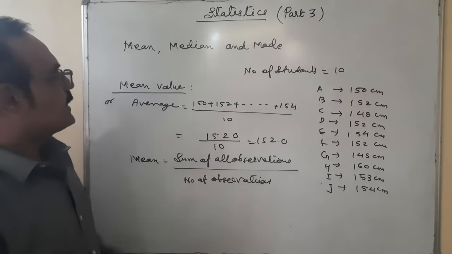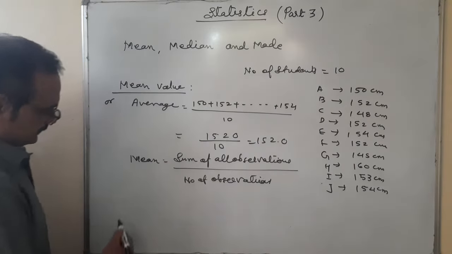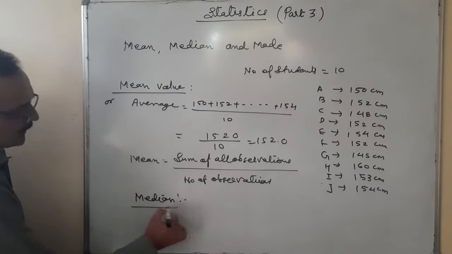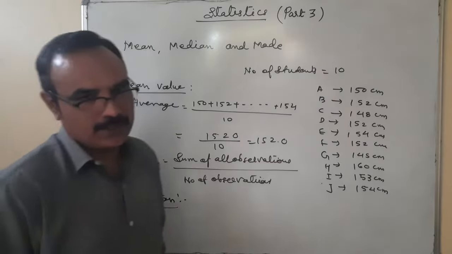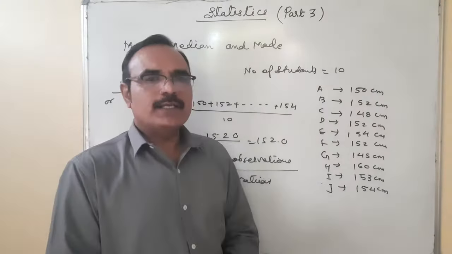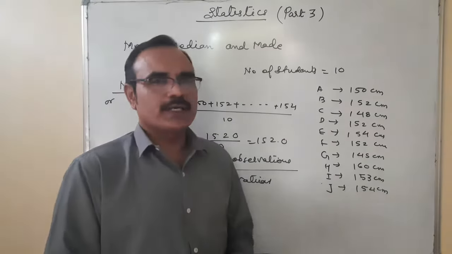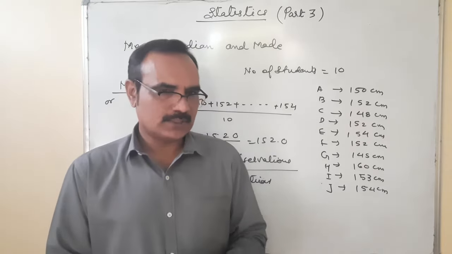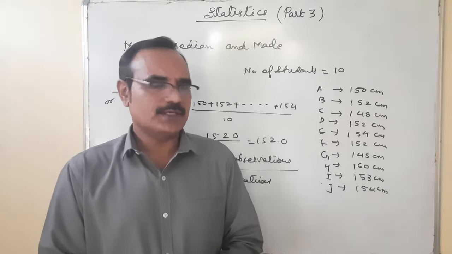Second thing, we'll discuss the median. What is it? Median is a middle value. When I'm going to find the median height of these 10 students, what should I do?